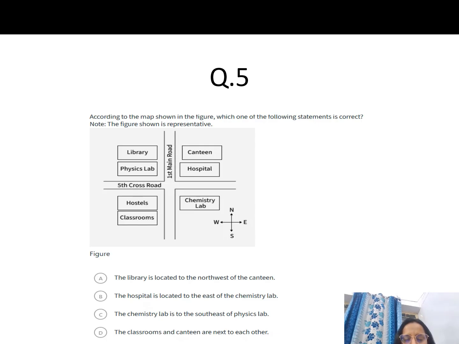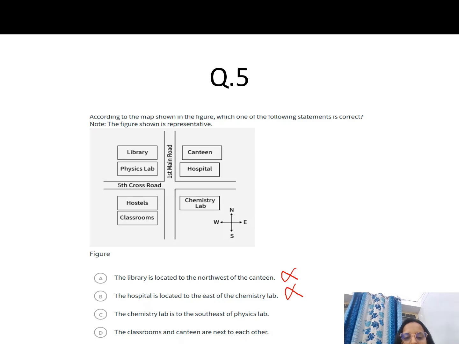Okay. Now see, the library is located to the northwest of the canteen. But the library is located where? West of the canteen. So this is wrong. Okay, library, this is canteen, this is the west direction. The hospital is located to the east of the chemistry lab, but the hospital is located to the north of the chemistry lab. So this is also wrong.